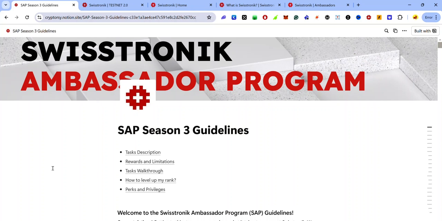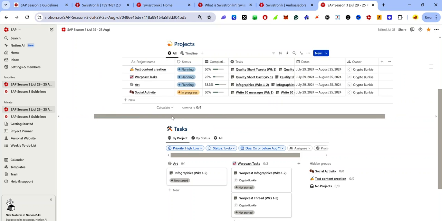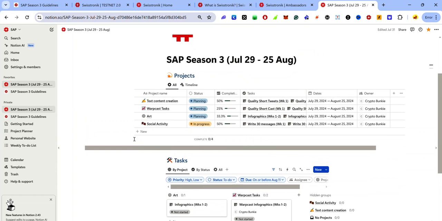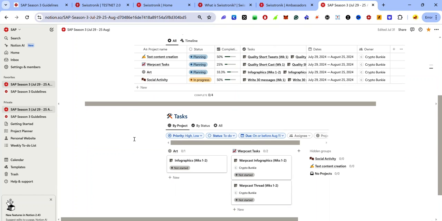But not to worry, if you feel this is overwhelming and you will not be able to keep track of your tasks and how you're submitting them, I created a Notion template that tracks all the tasks for each season, showing you the tasks that you need to complete depending on their priority and their deadline.